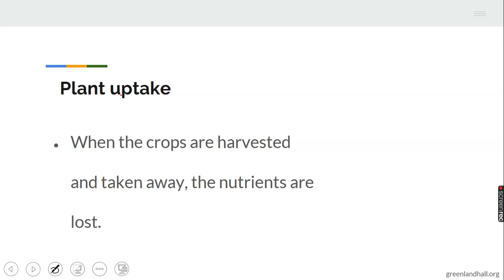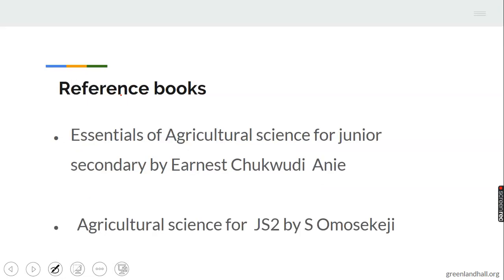I will quickly tell us the importance of conserving the soil. It helps to maintain the soil fertility. When a farmer conserves the soil, fertility is maintained. You can read up this reference book to get it very well: Essentials of Agricultural Science for Junior Secondary by Ernest Chukwudi Ani, and Agricultural Science for JSS2 by Omosekeji. Take note of that. You read through the importance of soil conservation. One is that it helps to maintain the soil fertility.